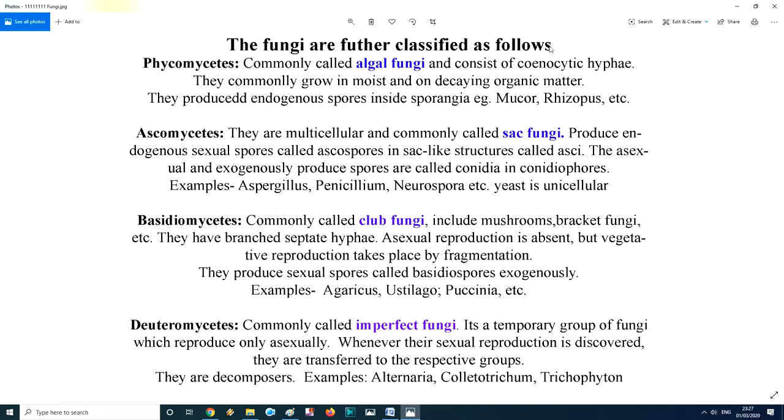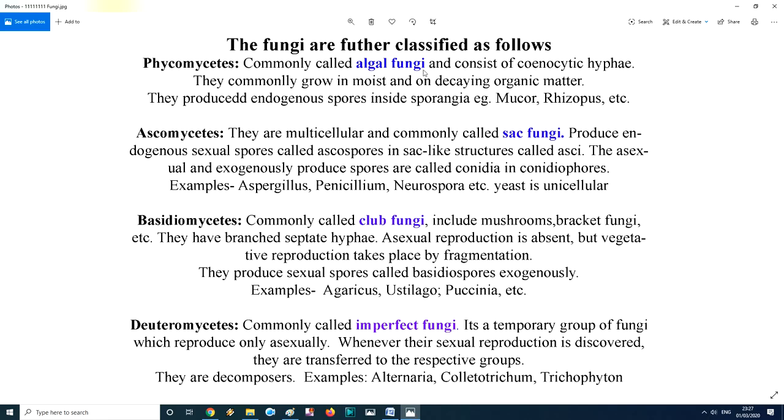The fungi are further classified into four categories: phycomycetes, ascomycetes, basidiomycetes, deuteromycetes. I'll tell you, phyco is algae. Mycetes is fungi. Let's begin with phycomycetes. Phycomycete means algae-like fungi.